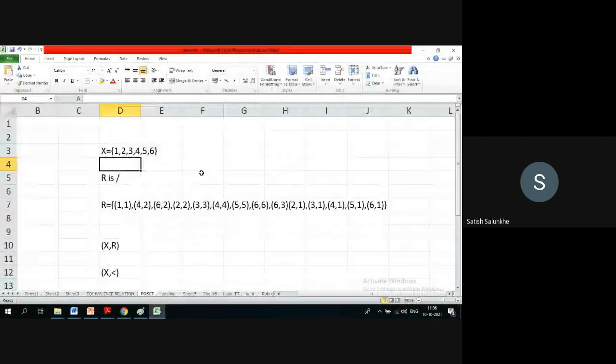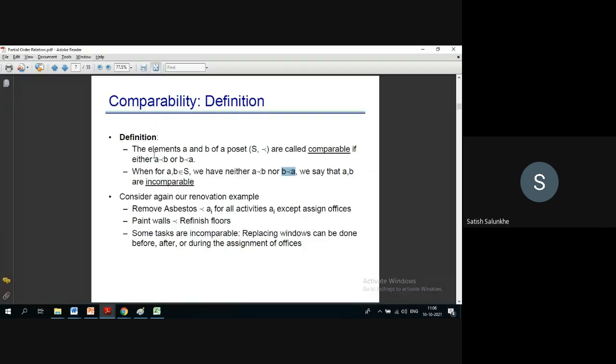Okay. So I will ask another way. What are the elements that are incomparable with element 6? 6 is incomparable with whom? 4. Okay. What else? 5. Yes. Very good. 3 is incomparable with whom? 5, yes. 4, yes. 2, yes. Perfect. Very good. You can mute now. So this is what we discussed just now.